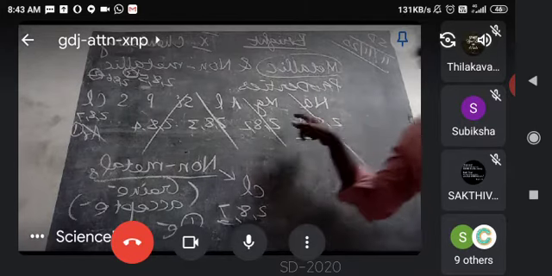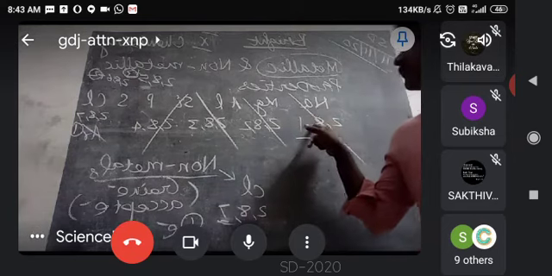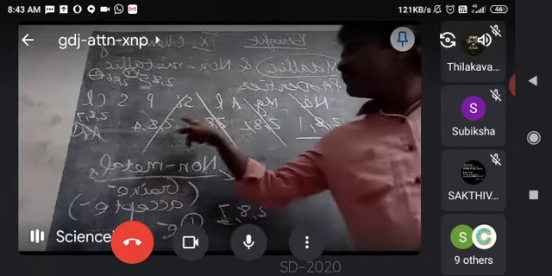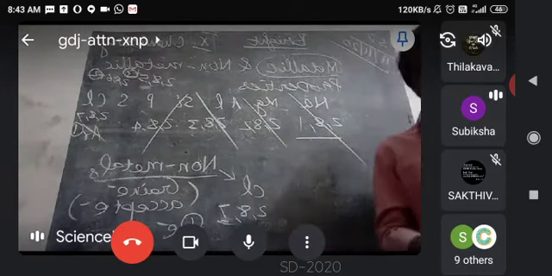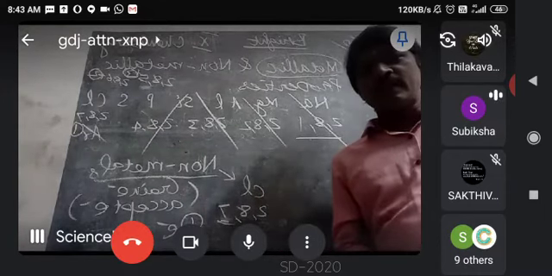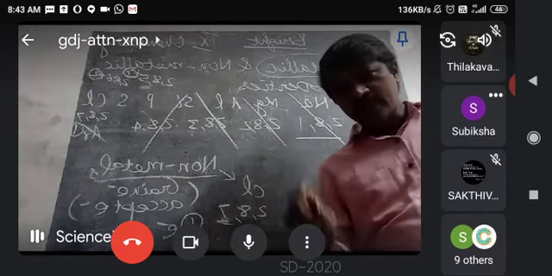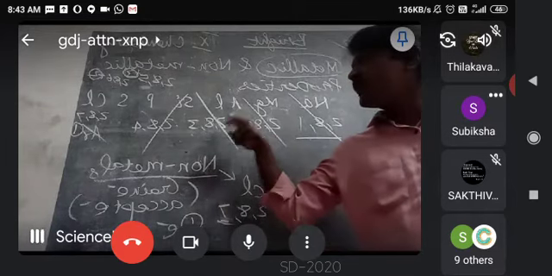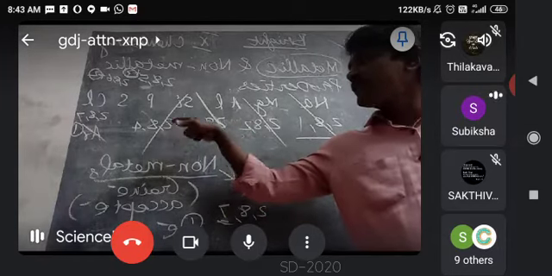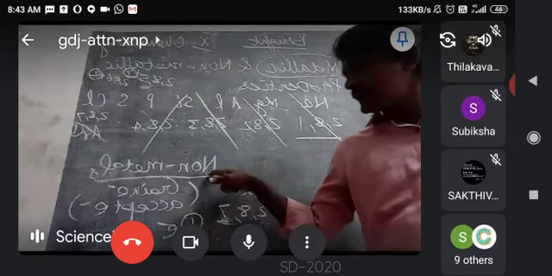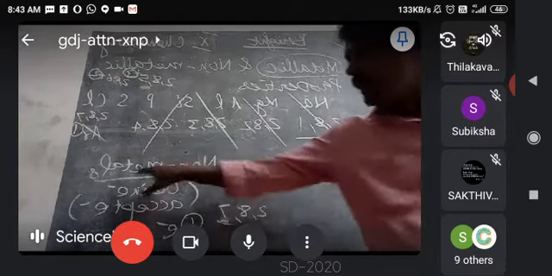Why are we not caring about sodium, magnesium, aluminium, silicon and argon? That reason you have to say. Sodium is a metal, it has the tendency to lose the electron. Magnesium also, and aluminium also. Silicon is a metalloid, we cannot care about that. Why? Because the question asks about the non-metals.